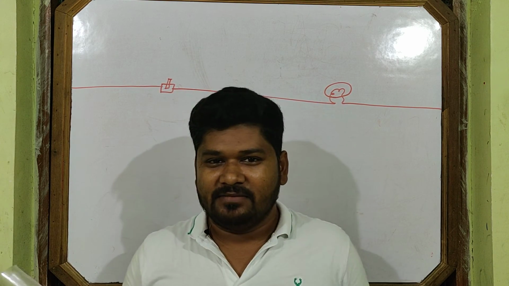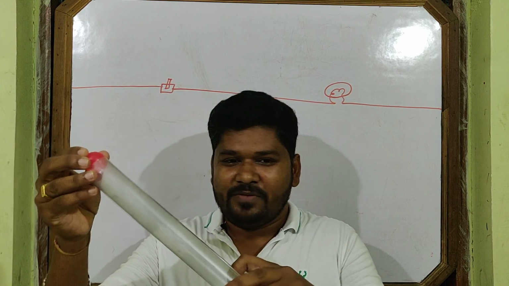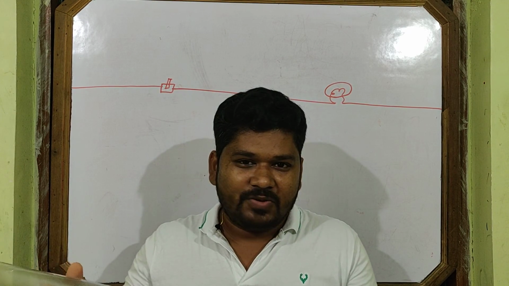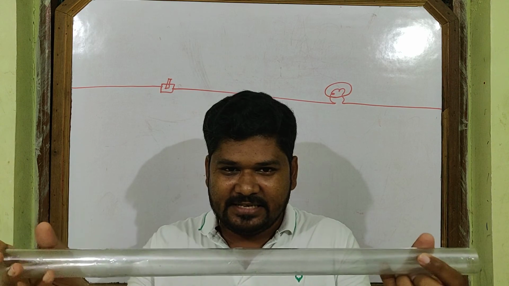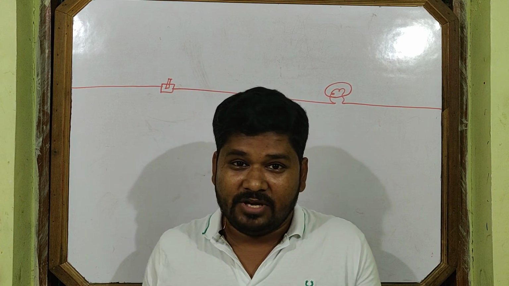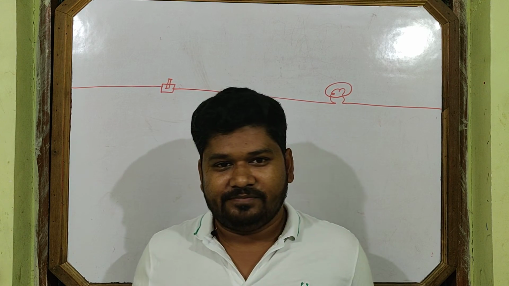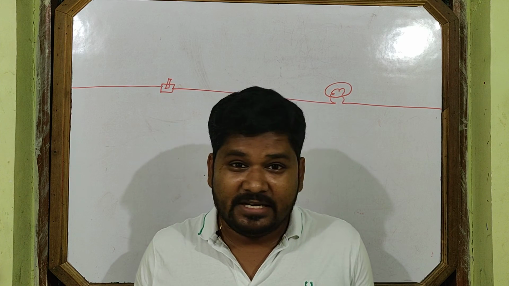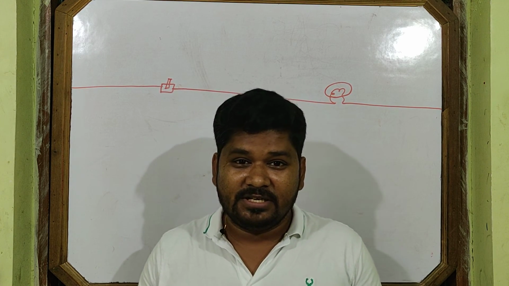This is your thinking: when the switch is on, the electron starts moving from here and takes some time to reach this point. As per this distance it takes some minutes, but in your house the distance is more, so it would take some hours to reach the bulb. Only then would the bulb glow. But does it happen? No. The bulb glows immediately. How does the bulb glow immediately?